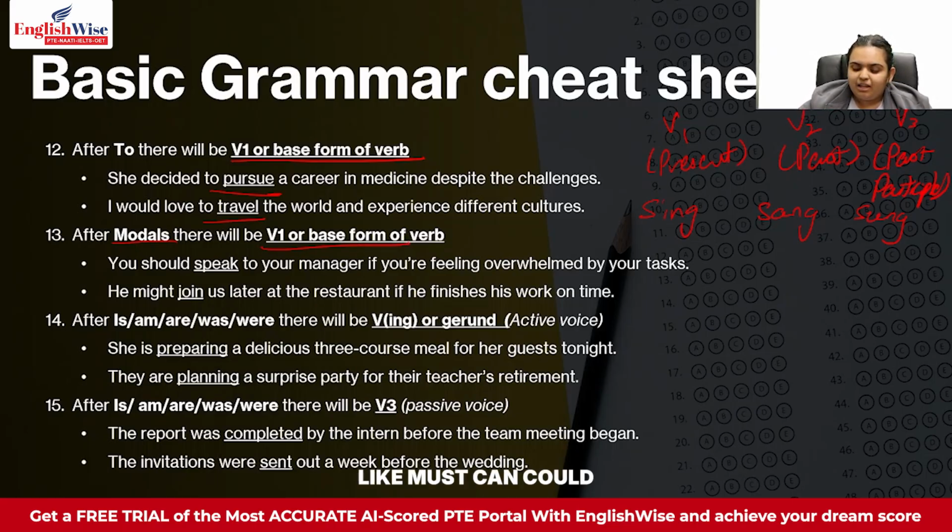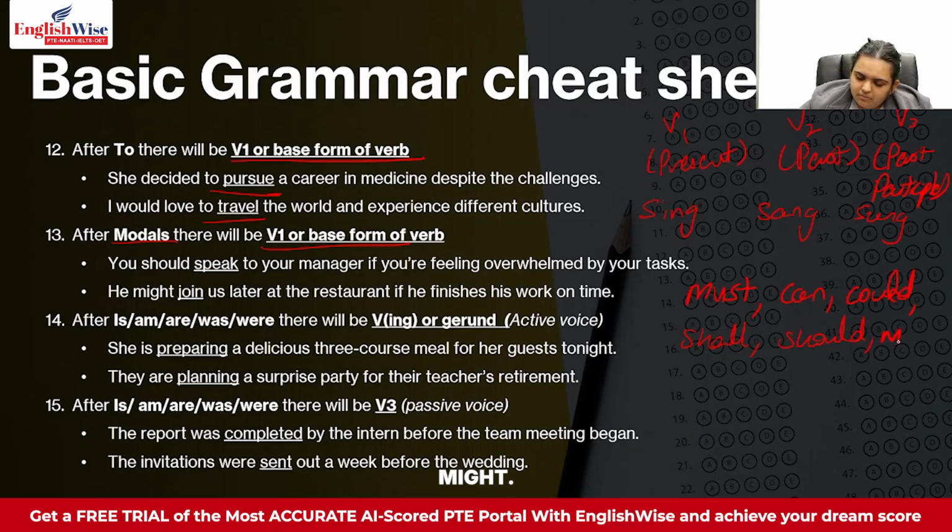Modals are words like must, can, could, shall, should, may, might, will, and would.